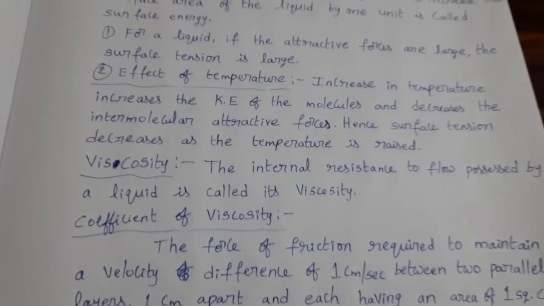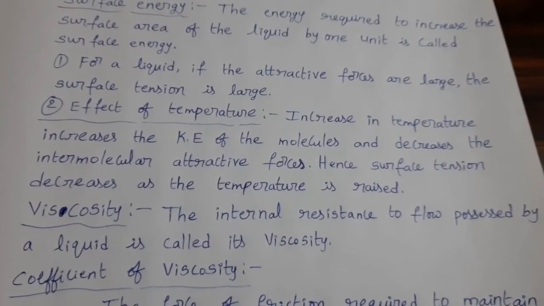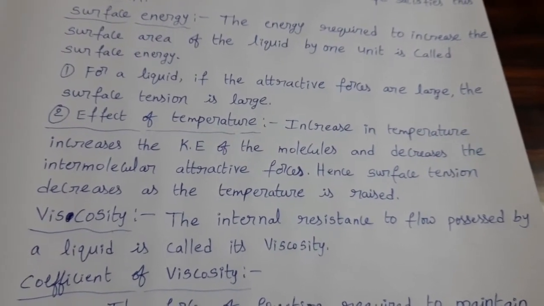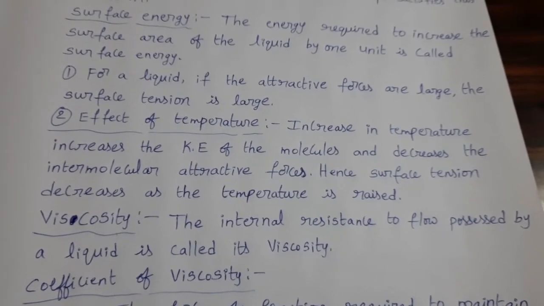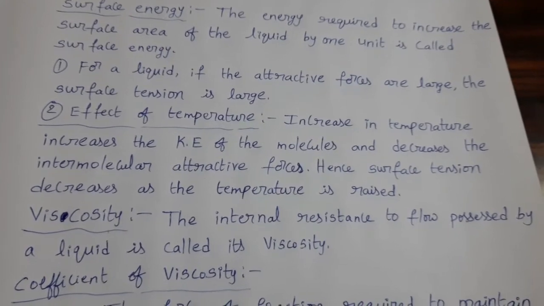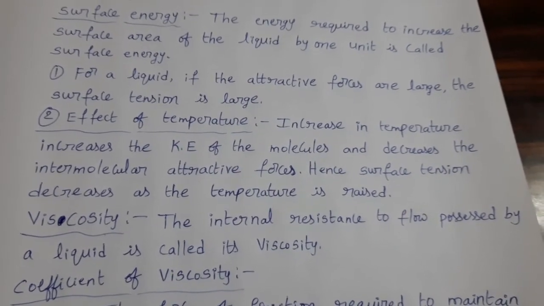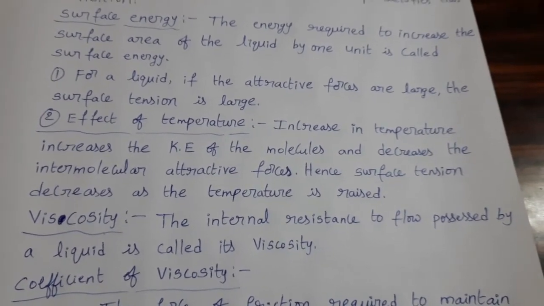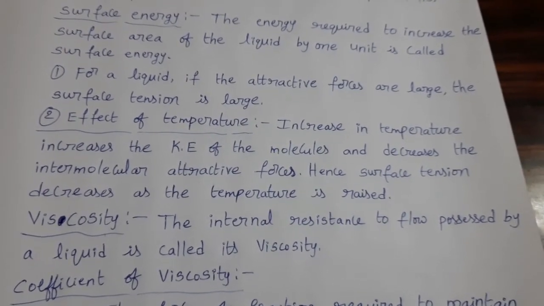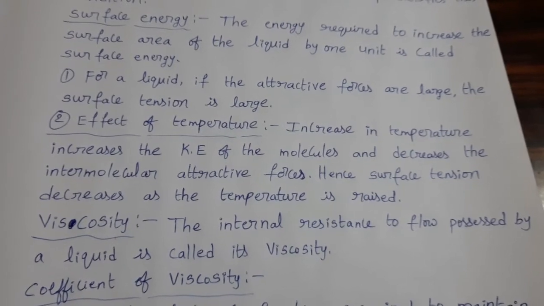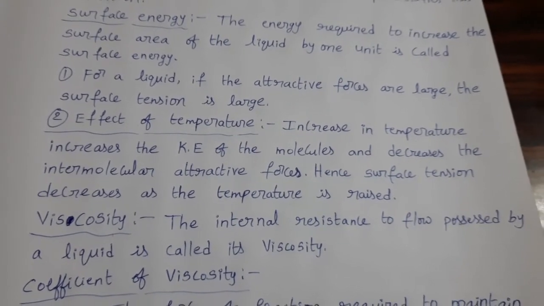Next, viscosity. It's very simple. If we consider a fluid or liquid, consider that liquid in the form of layers. The movement of the upper layer is restricted by the bottom layer.